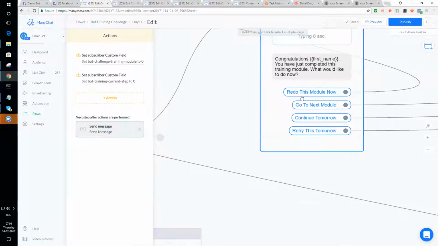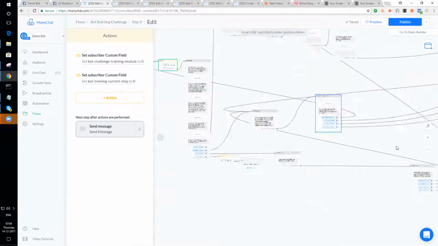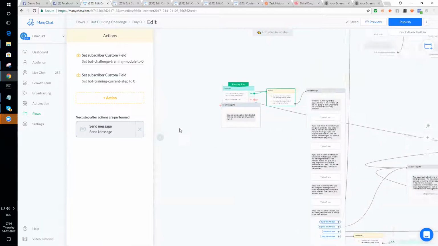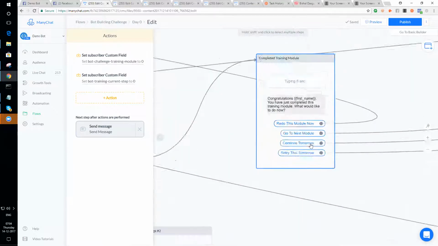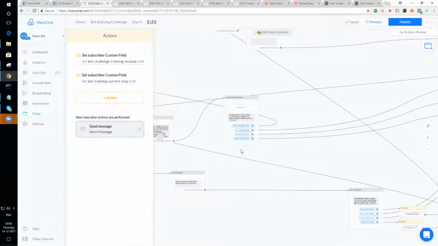At the end of explore this module, when you finish exploring this module, you'll have the option to redo this module now. This is the only place you will ever see this option. This option will take you all the way back to the starting step of this module, okay? You can go to the next module. That will do the exact same thing. That will just take you directly in right now to the very next module.